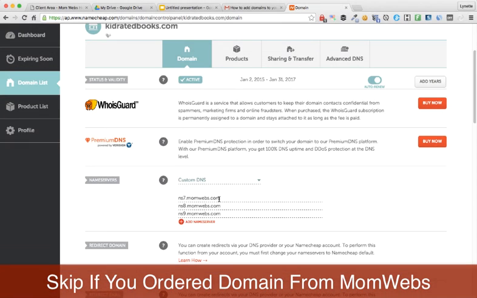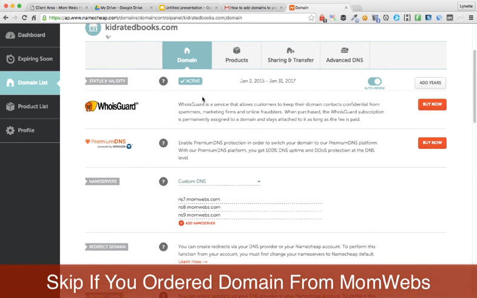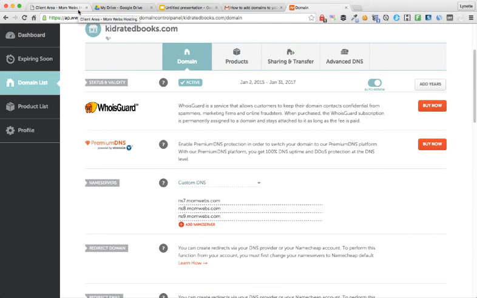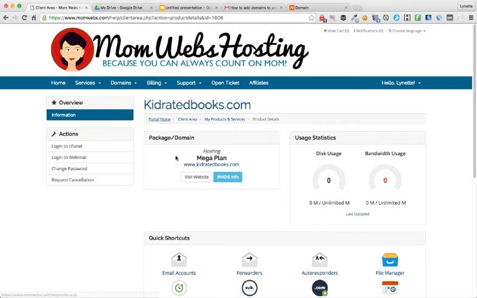After you've changed the name servers for the domain here, you will have to wait for the domain to resolve. That means if we go to Kit Rated Books right now, it may not go to the right place immediately. That will give us time to work on setting up WordPress. So let's head on back over to MomWebs. We are in our products here, kitratedbooks.com.